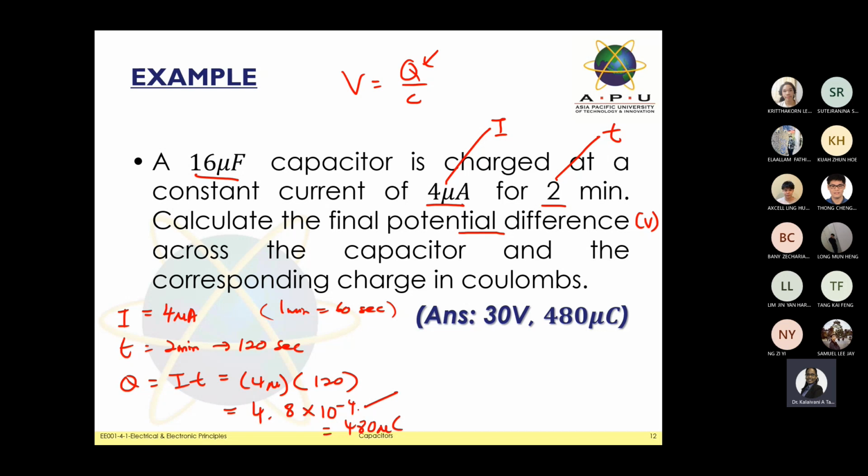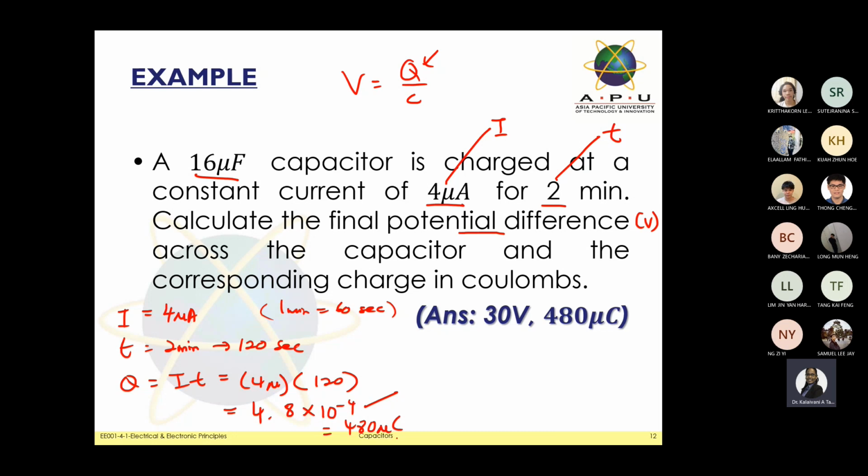It's not the wrong answer, it's the right answer, but when you do any engineering calculation, they always look at the scientific value. So they prefer micro, nano, or mega, tera, giga. So it's better for you to convert to this unit. So you will get 480 micro C, or 4.8 times 10 to the power of minus 4.